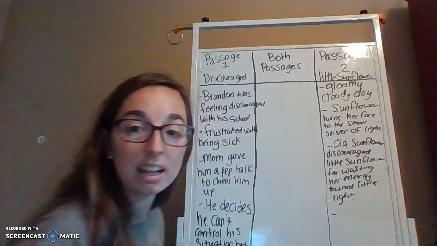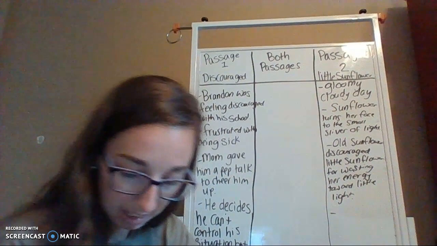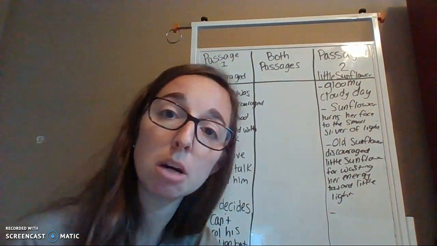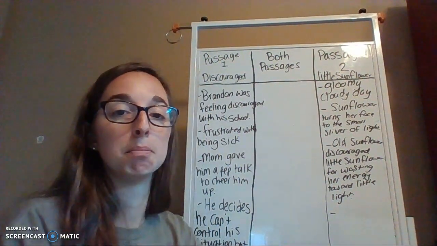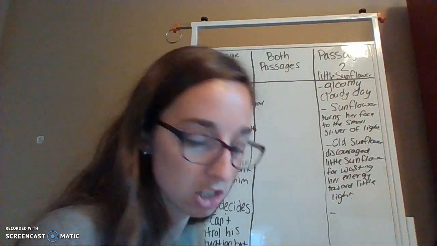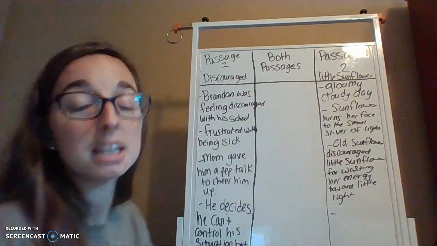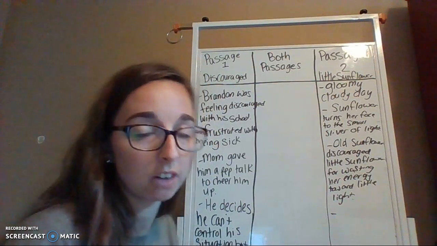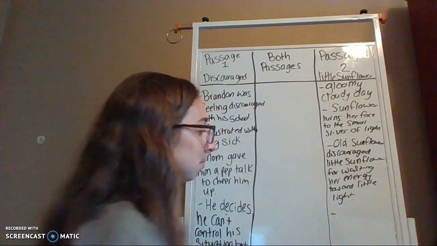And finally, we're going to think about how Sunflower responded to that. And she told him that it was worth it and that she hoped that she didn't grow up and live a life that made her think that gloomy days weren't worth looking for the sunshine. So she did it anyway. And at the end of the passage, it tells us that she doesn't grow up to be like the old sunflower, that she was always looking for the sunlight in a gloomy day.